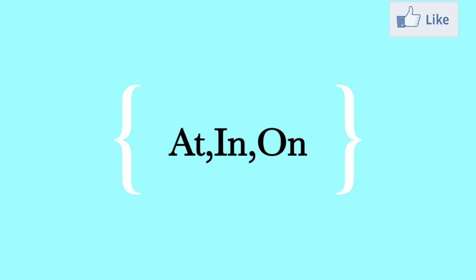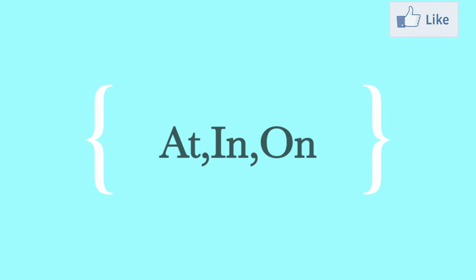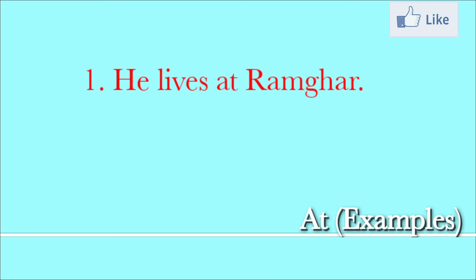At, in, on. What is the difference between these three? We discuss it now. At is used with small towns and villages. For example: he lives at Ramghar.